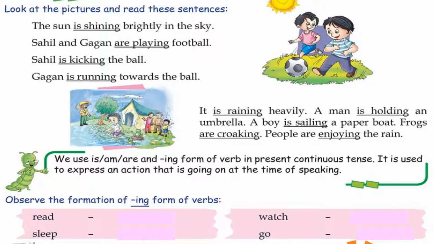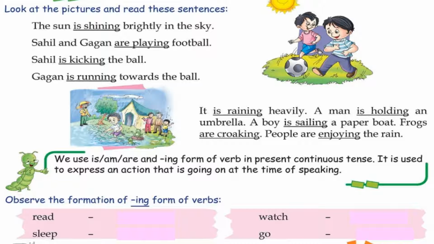We use is, am or are and the ing form of the verb in present continuous tense. See children, we use is with a singular noun or pronoun like he is, she is, the boy is, the school is, the student is, my brother is. And am is always and only used with I am. Are is used with a plural noun or pronoun like we are, they are, you are, the boys are, the students are, the people are. Fine. So it is used to express an action that is going on at the time of speaking.